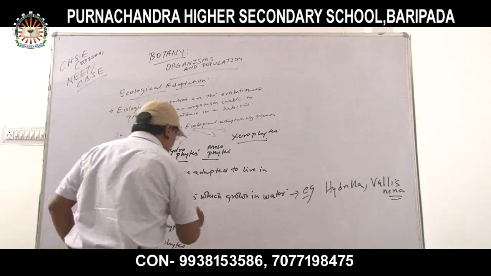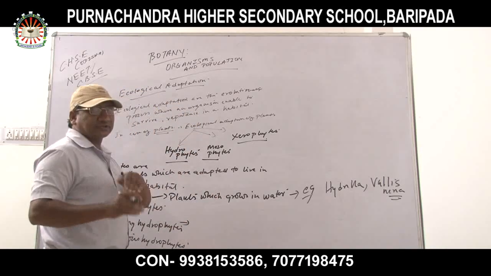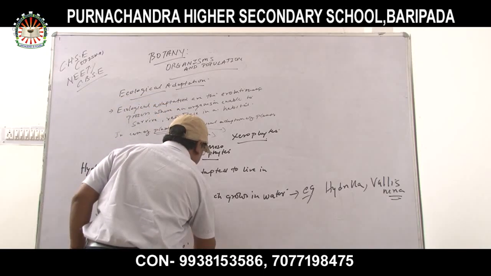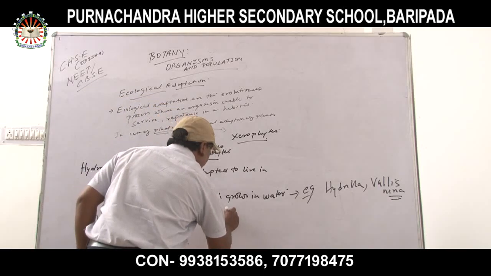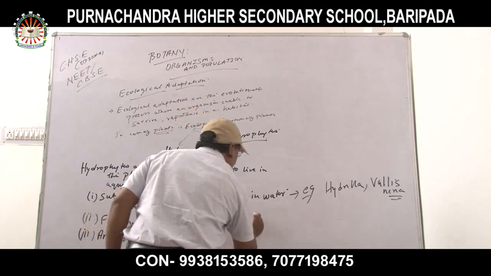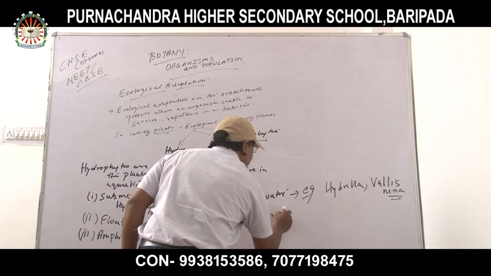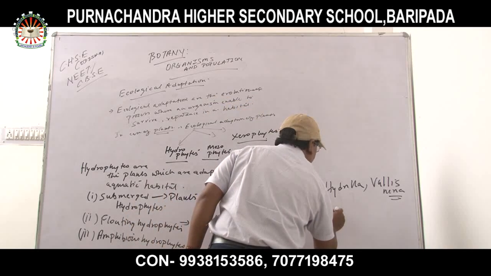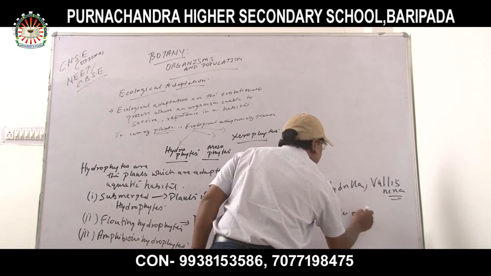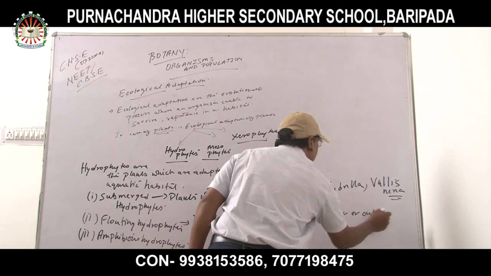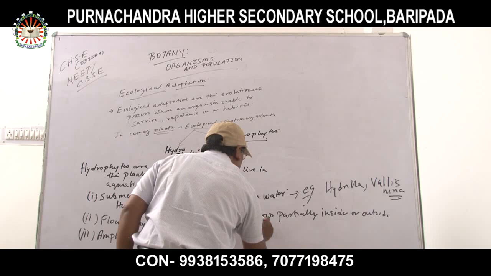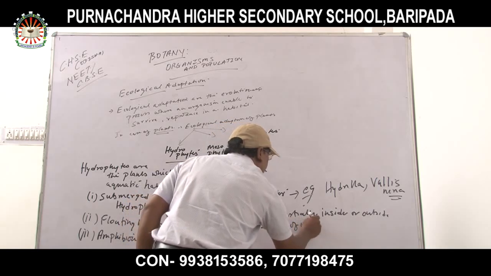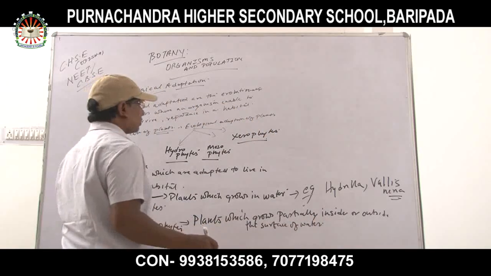The plants which grow partially inside or outside the surface of water are called floating hydrophytes.